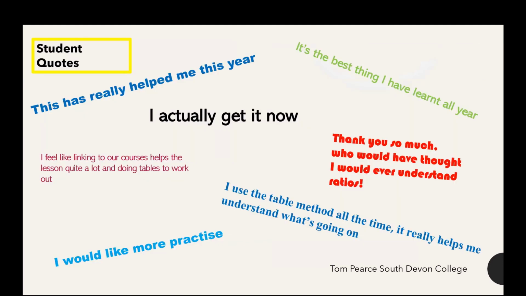And then this is the essence. There's a few little student quotes. This is things that our students have said about the ratio table in the little open text box at the end of their feedback sheet. So we've got, "Who would have thought I would ever understand ratios?" and "I use the table method all the time. It really helps me understand what's going on." And the "I actually get it now" is sort of front and center, because that was a real theme of the feedback, that they don't just have procedural knowledge. They're not just repeating something, but they know what they're doing, they know why they're doing it, and they know what they're getting out of it. So that was the real impact it had on our students, which was brilliant.